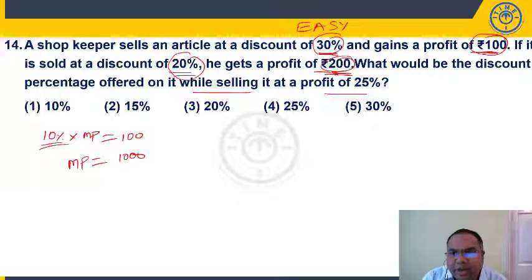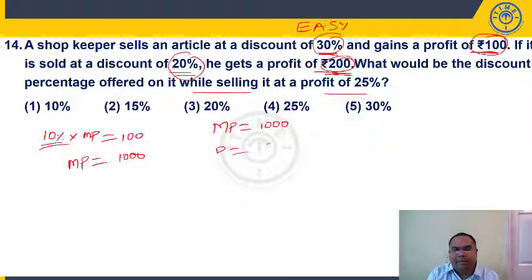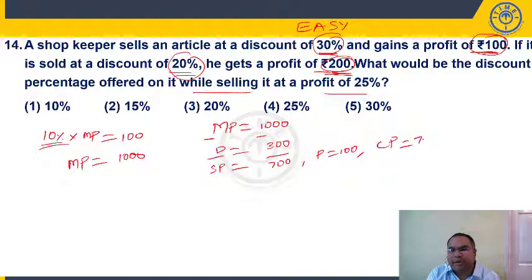Now, he is giving a discount of 30%. Let us take the first case. Market price 1000. Discount of 30% means 300 rupees. 1000 minus 300, 700. Market price minus discount is my selling price. Here I am making a profit of 100 rupees. That implies cost price is selling price minus profit. 700 minus 100, my cost price is 600.